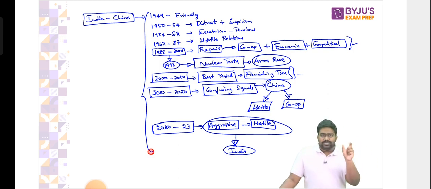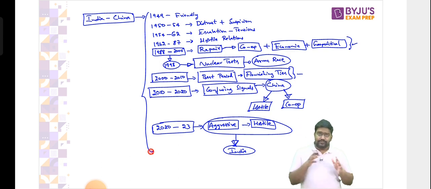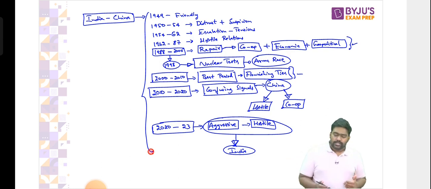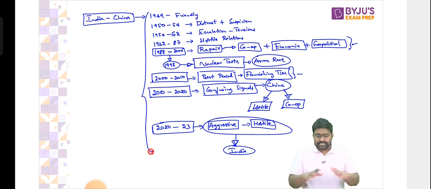Let's say India-Pakistan. How were the relations from 1947 to, let's say, 1971? From 1971 to 1998, 1998 to now. So like this, you can divide the relations into different phases with any country. That makes it easier for you to remember and recollect. You can write down the key points next to that so that everything is in one place. It's like a mind map, and you can remember all the events, and you can easily bring this out in your answers as well, right?